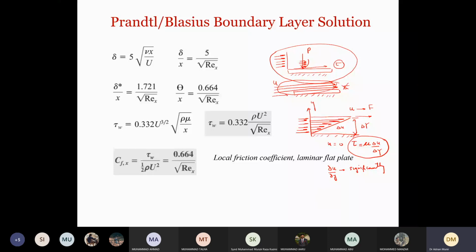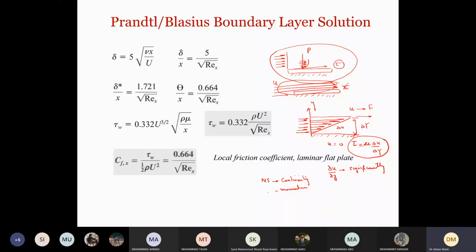These types of boundary layer flows, their physics can be represented by the Navier-Stokes equation. The Navier-Stokes equation consists of the continuity equation, which is conservation of mass, and the momentum equation.